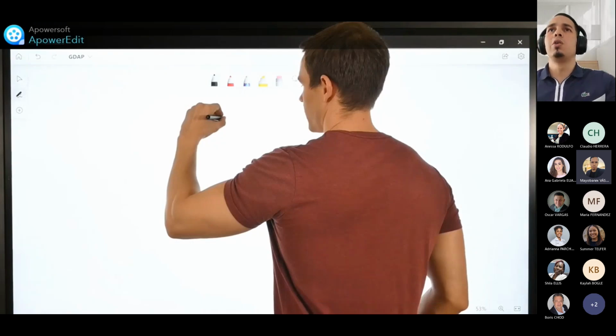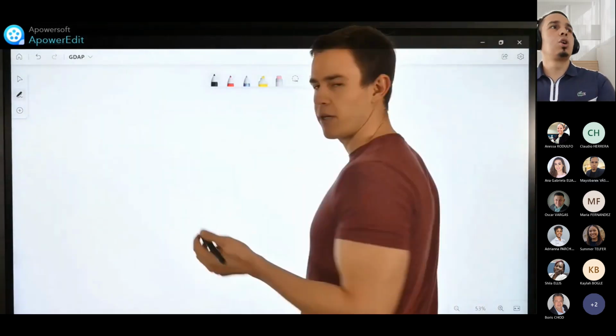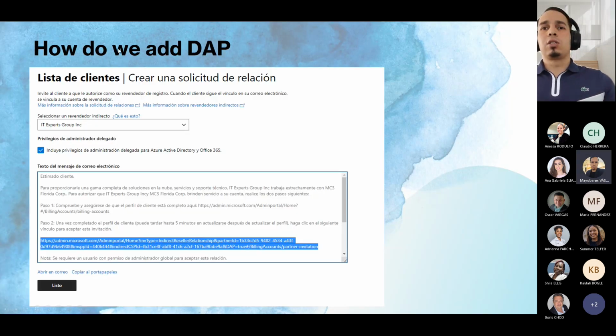So at the end, you can see how, if we get attacked, which are all the parts of vulnerability that the end customer can have. So that's why Microsoft is changing to do that. Okay, that's good. That's GDAP.